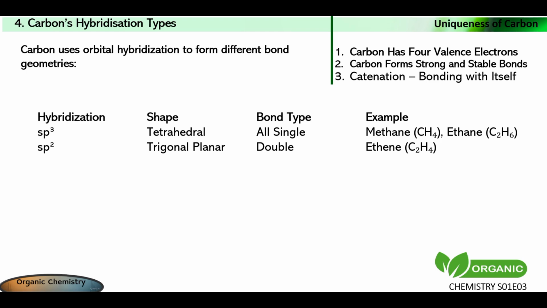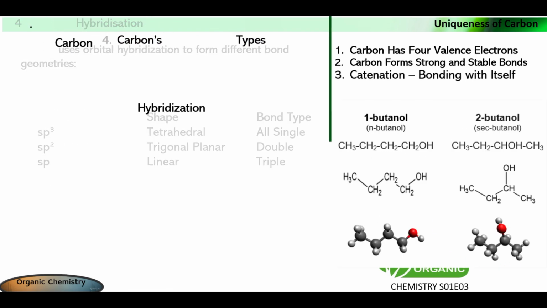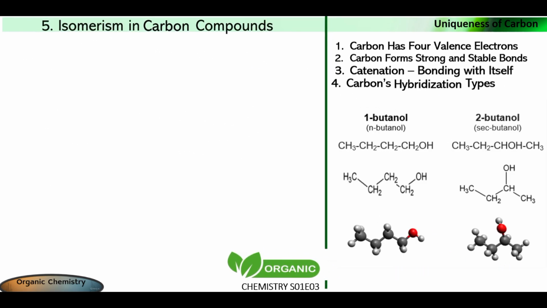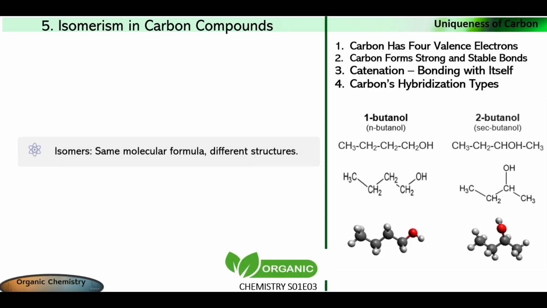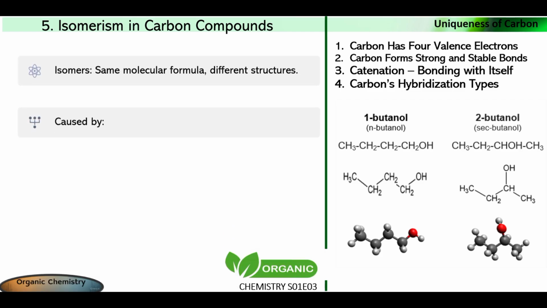5. Carbon compounds show isomerism. Same formula, different structures. Carbon can be arranged in different ways to form isomers. This is a result of catenation, branching, and repositioning. This is why millions of organic compounds exist even with the same molecular formula. They can have different physical and chemical properties.